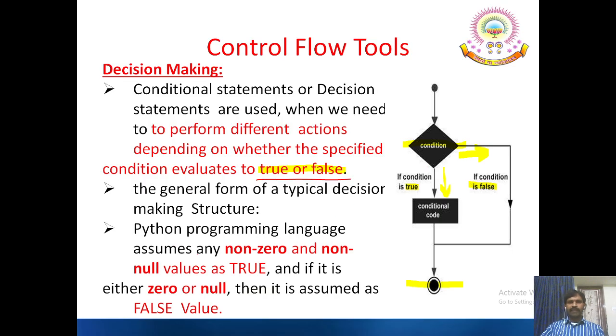Python programming language assumes any non-zero and non-null values as true, and if it is either 0 or null, then it is assumed as false value. Similar to C programming. For example, if I write if x, and if x has a value other than 0, then it is considered as true, otherwise it is treated as false. Similarly in Python, the system will be considering any non-zero value, it may be a negative or positive or any string or character as true, and the null values or zero values are treated as false.